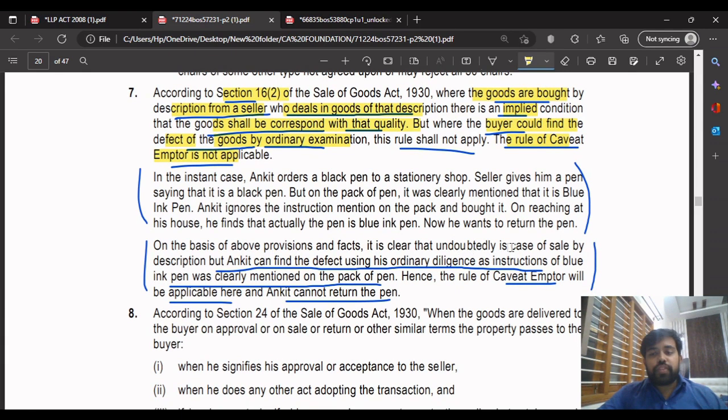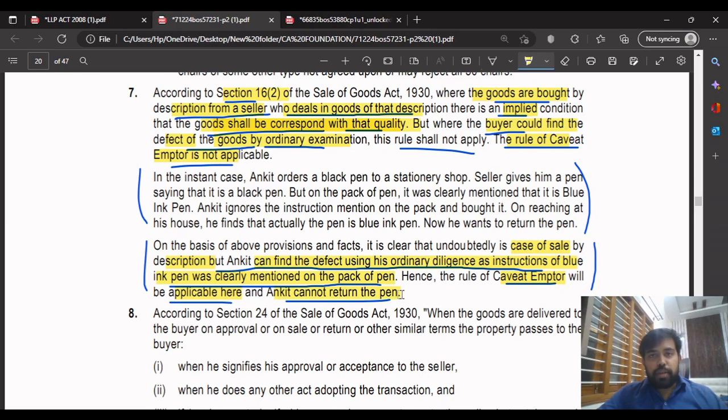So in this case, it is a sale by description. That means that the goods shall correspond with that quality. If only that much was there, then the rule of caveat emptor is not applicable. But in this case, he can find the defect using his ordinary diligence, as the instructions of the blue ink pen were clearly mentioned on the back of the pen. So the rule of caveat emptor is applicable here, so you cannot return the pen.